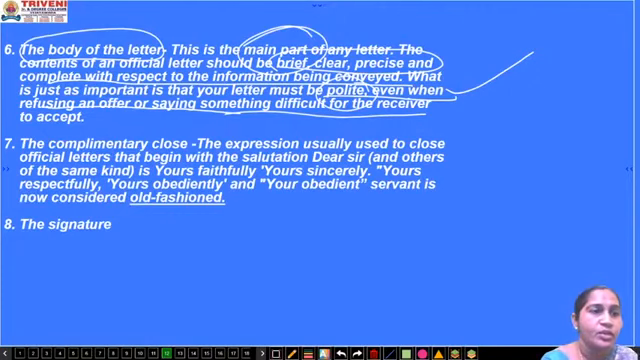The complimentary clause means the ending. When you have completed the whole letter, at last you will go with a complimentary clause or a subscription.